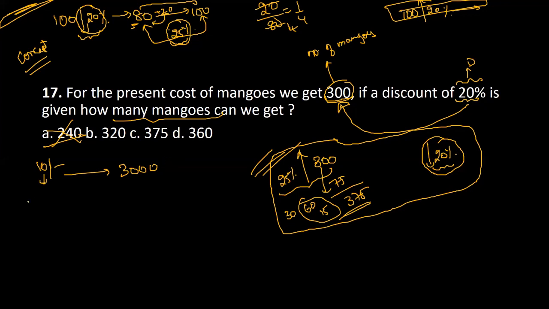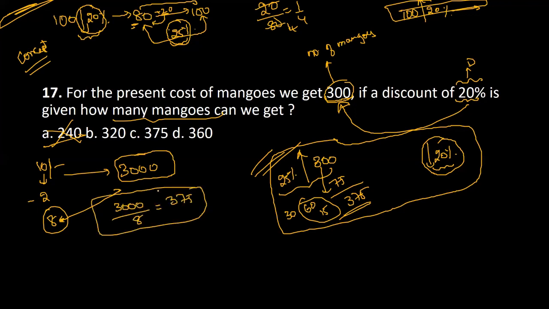20% డిస్కౌంట్ అంటే ఎంత? అప్పుడు ఒక్కొక్క మ్యాంగో ఎంత అయిపోతుంది? 8 rupees అవుతుంది. ఇప్పుడు నీ దగ్గర ఇంకా you are still ready to spend 3000 rupees and each mango is only 8 rupees. Now, how many mangoes will you get? 3000 by 8. Again, you will reach 375. Okay, this is the other way of looking at it. ठीक है? Saim, आप कर रहे हो क्या? What about you, Saim? Yamini, I guess this is what you are saying. When you said you will take 300 into 1 by 0.8, this is what you meant. 3000 by 8 is what you meant.